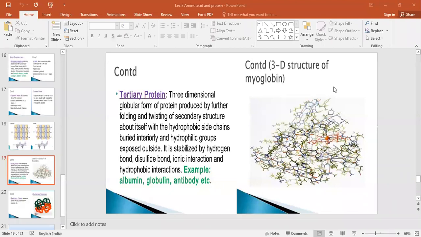So in tertiary structure, what happens? The amino acids which are hydrophobic in nature are buried inside the structure. They are arranged as an interior part of the protein. And the amino acids which are hydrophilic, which can react with water, are arranged at the outer surface of the protein.